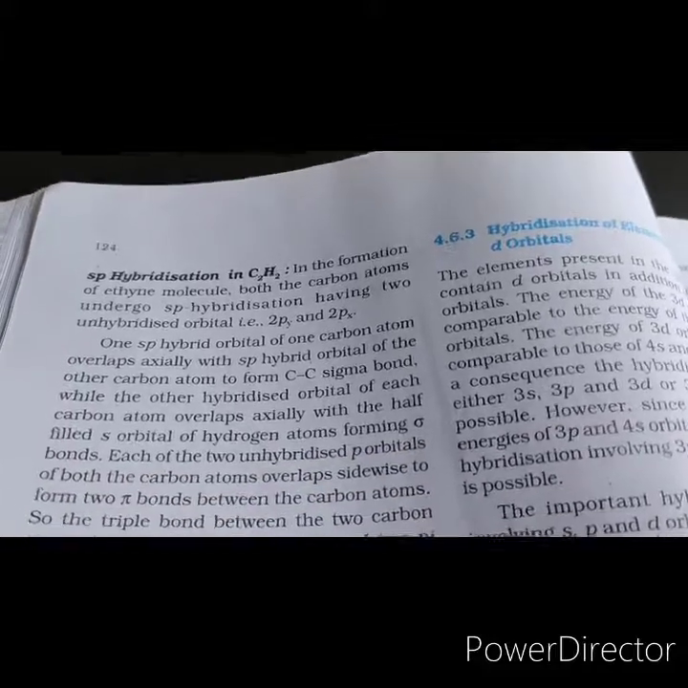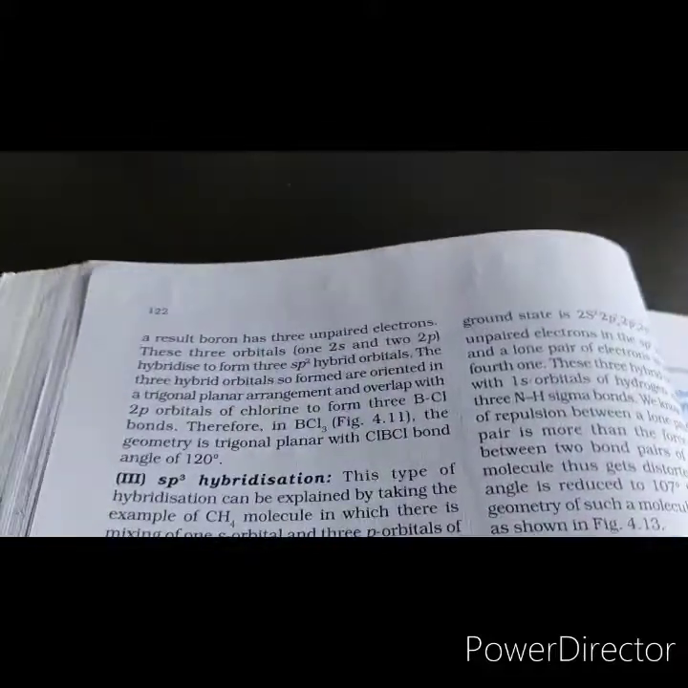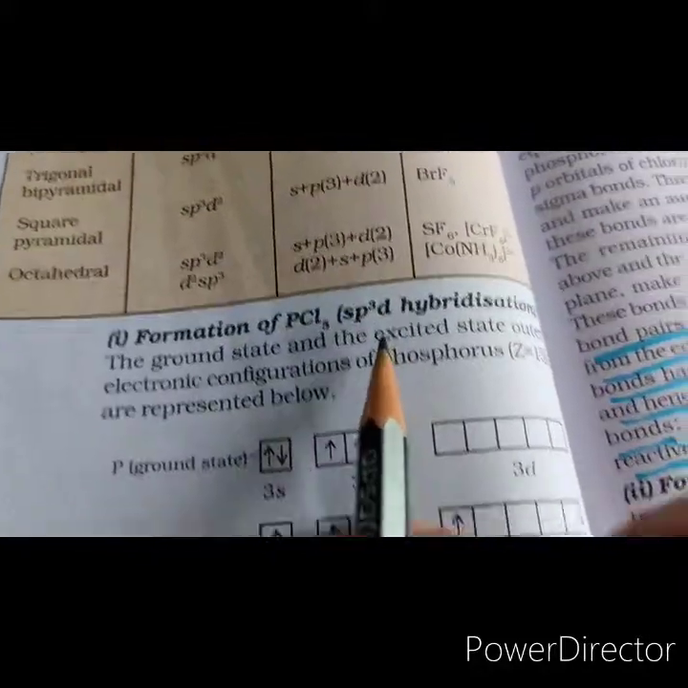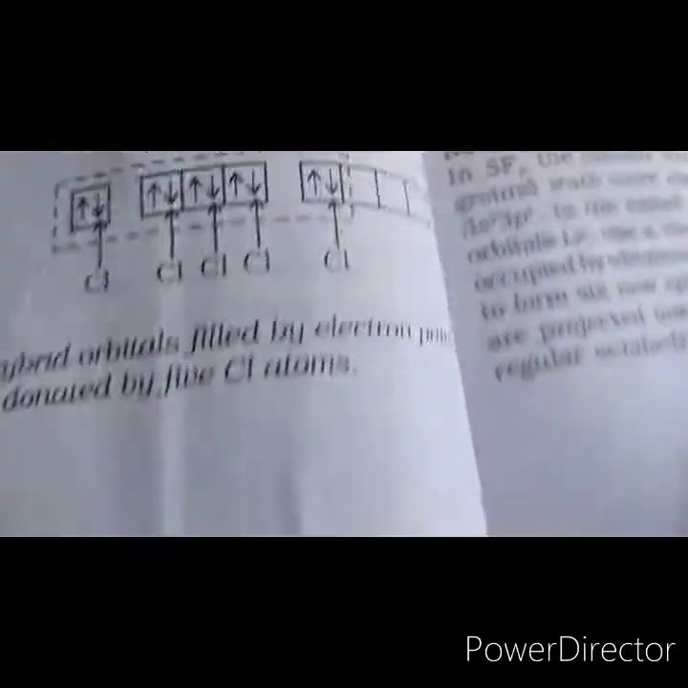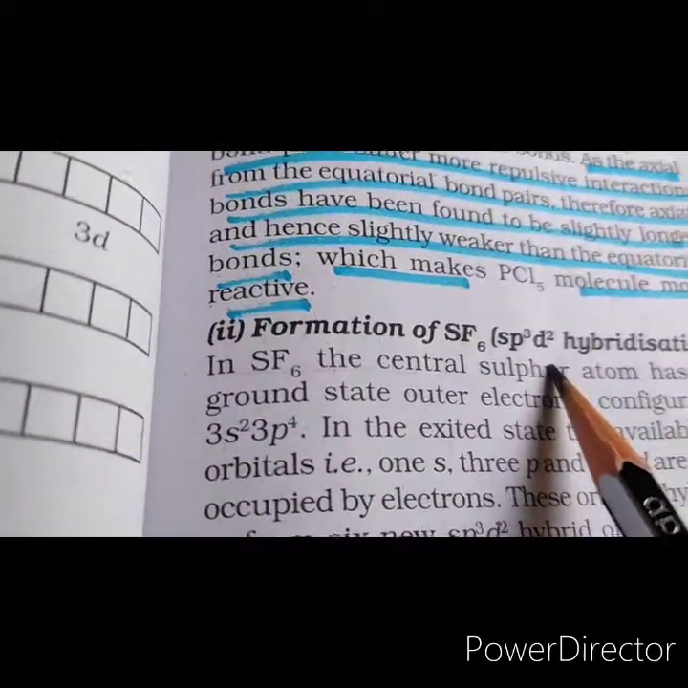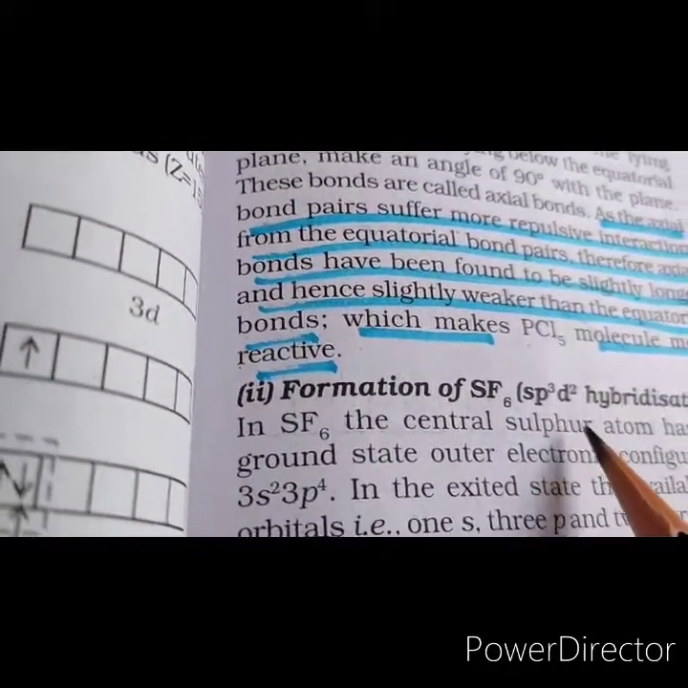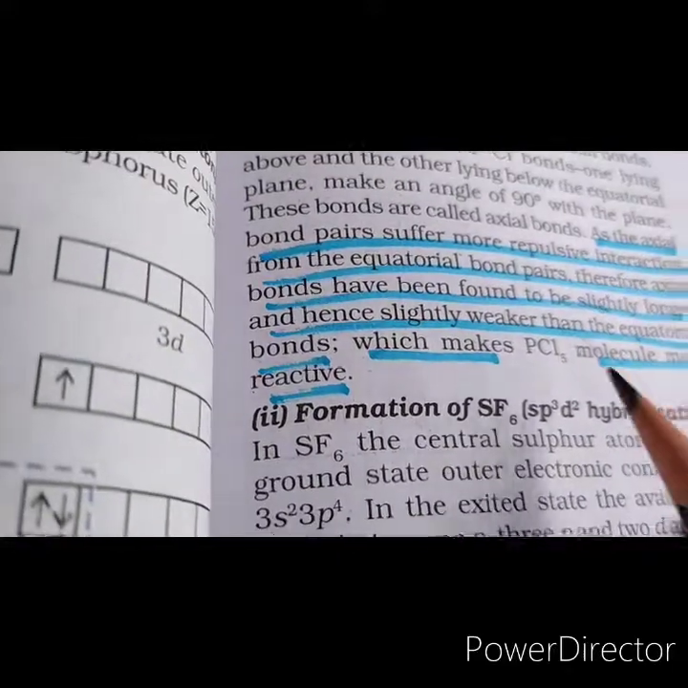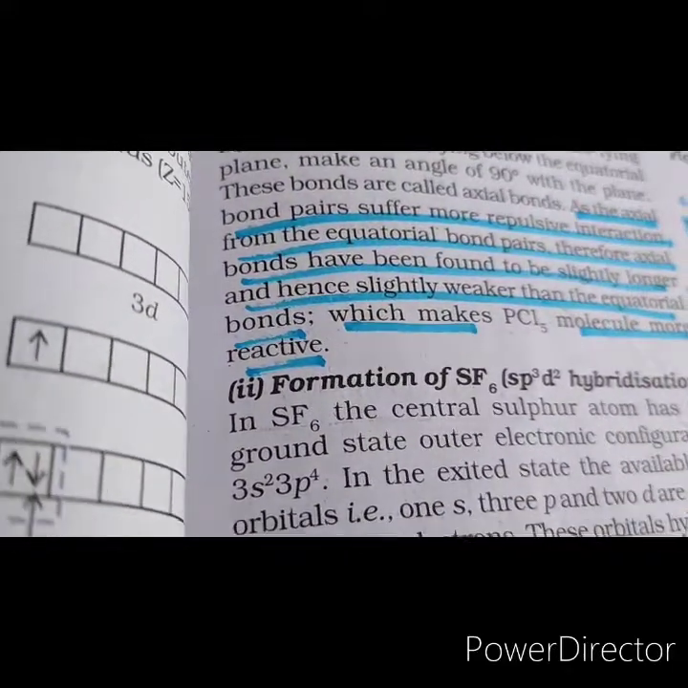Then we have the next kinds of hybridization which involve d orbitals, that is dsp3 hybridization, and also d2sp3 hybridization, where there is involvement of d orbitals. So we will study these different kinds of hybridizations.